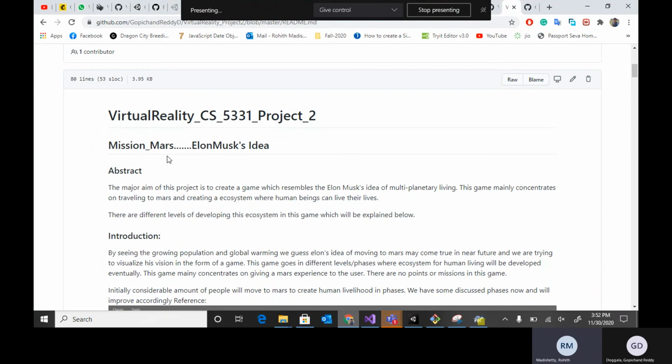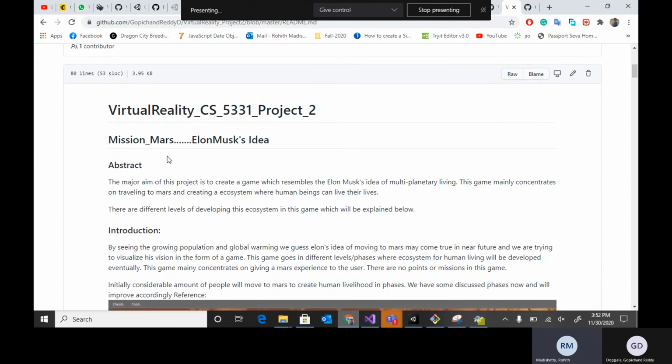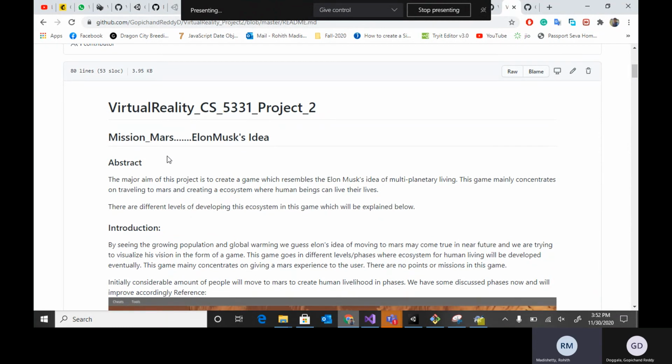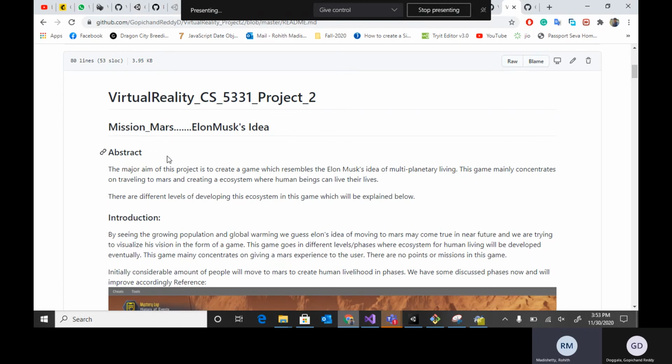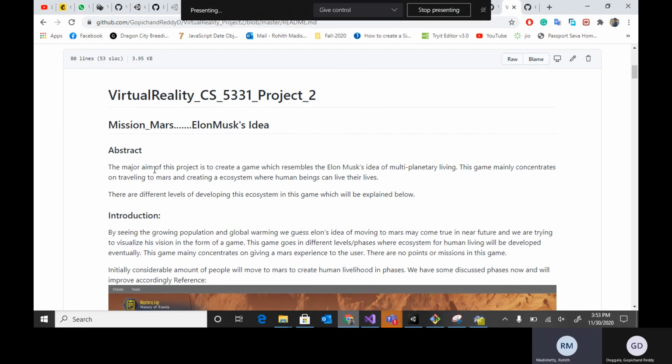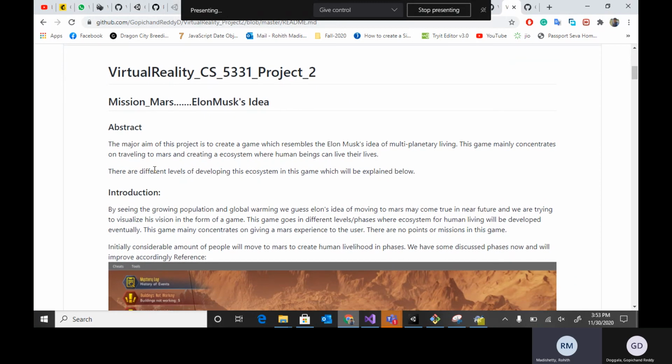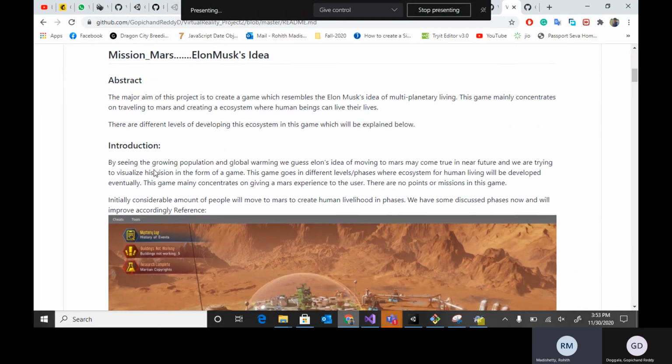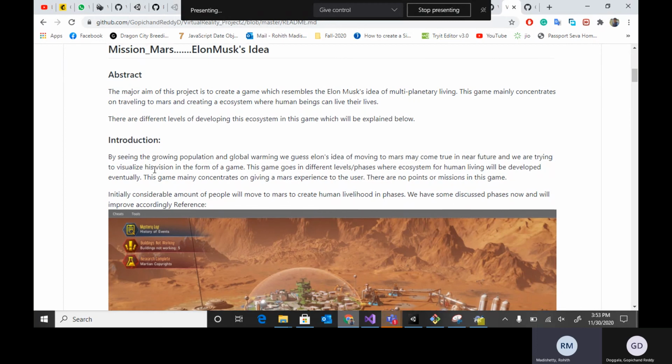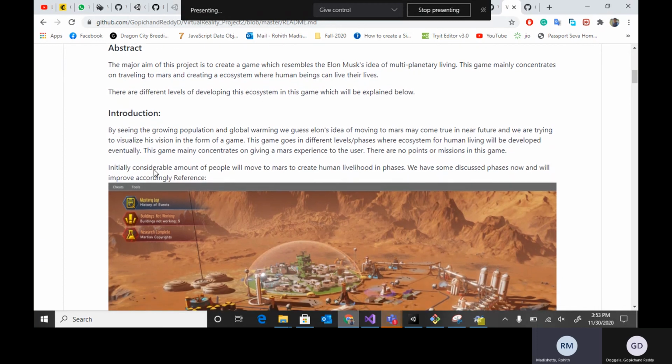Our game's introduction is Mars Mission. Basically, we wanted to give the user the experience of how it looks when we go live on Mars. This is our abstract as discussed in the last presentation. The major idea is Elon Musk's idea of interplanetary living. Seeing the growing population, we thought it'll be the near future where we'll be living on another planet.